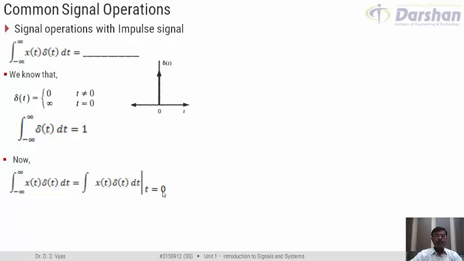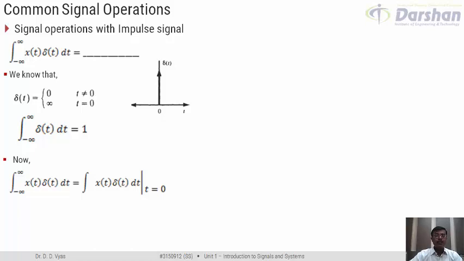Now if we are interested to evaluate this integration only at time t equal to 0, then I can certainly substitute 0 for t in x of t, because the value of x of t is defined at t equal to 0, or we assume that the value of x of t is defined at t equal to 0. It is not like delta t which has infinite value.